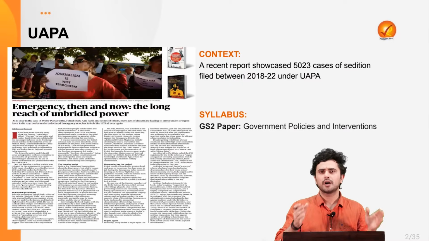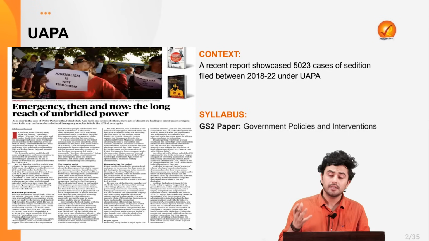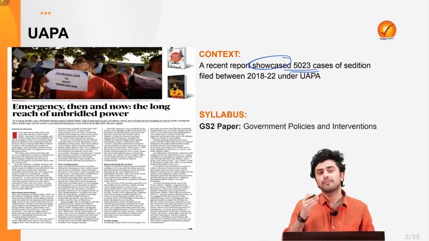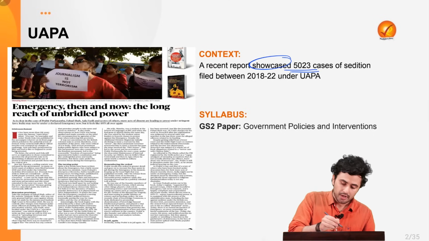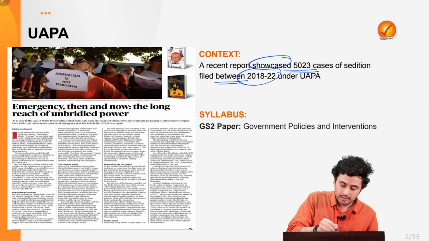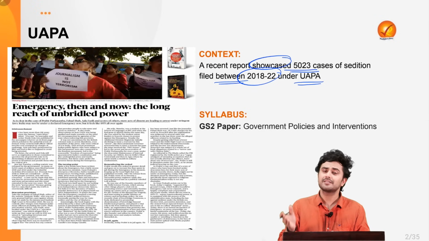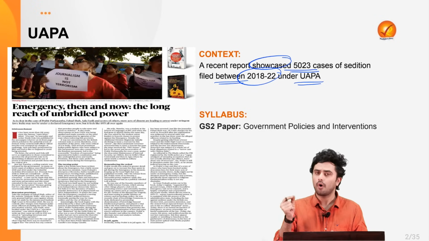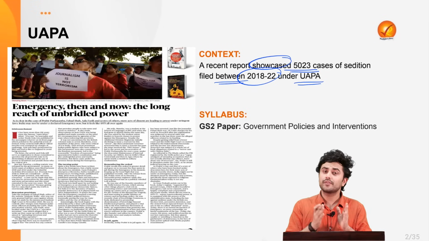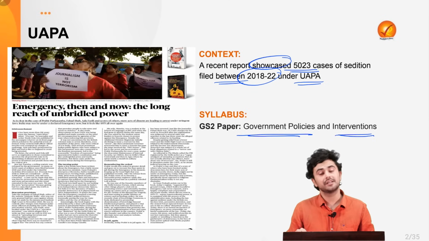Now, why has the Unlawful Activity Prevention Act or UAPA been in the news? The reason is that a recent report showed that more than 5,000 cases of sedition were filed between 2018 and 2022 under UAPA, which shows gross violation of human rights under the provisions of the Unlawful Activity Prevention Act, which forms an important component of your GS2 paper under the theme of government policies and interventions.